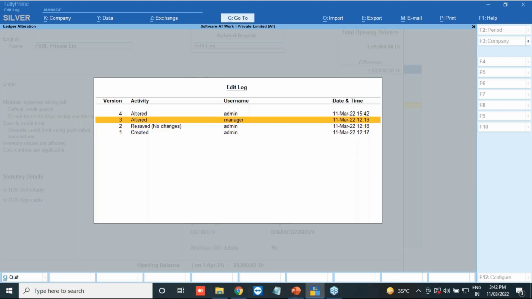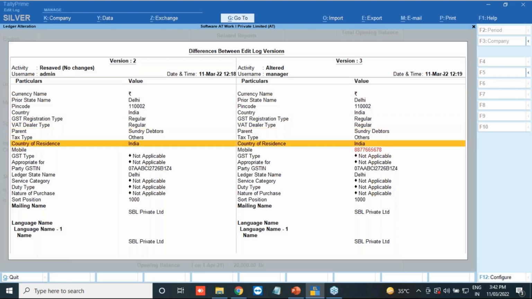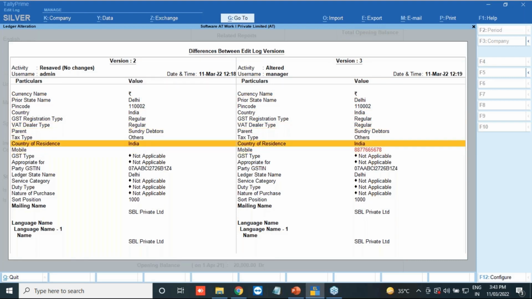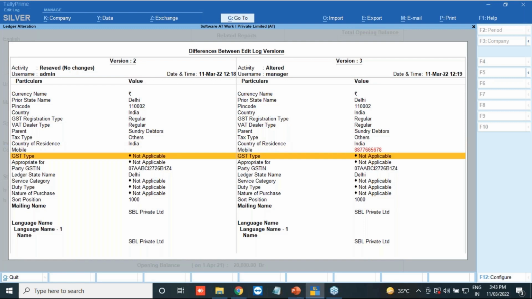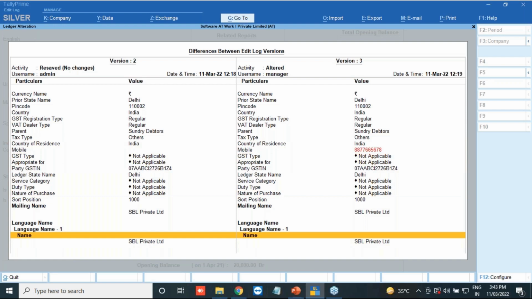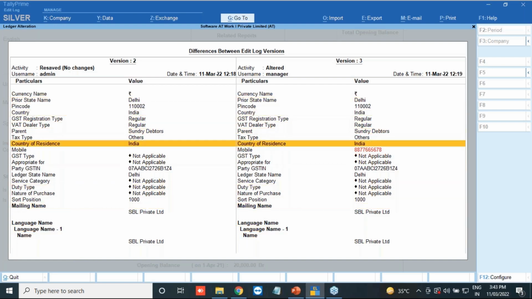Thirdly, at this time, the manager has altered something. What has the manager altered? Just enter on that, and you can see in red whatever details have been updated. So now you can see he has updated the mobile number, as well as much other information. You can see this much information you will be getting.